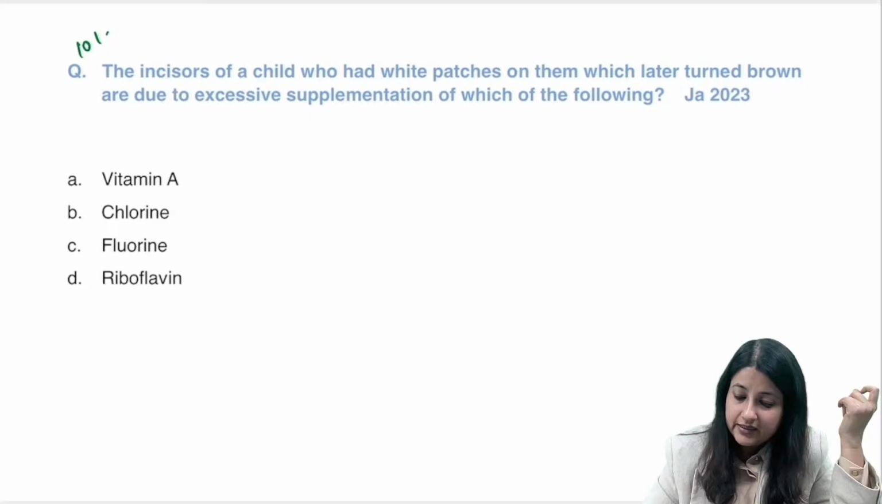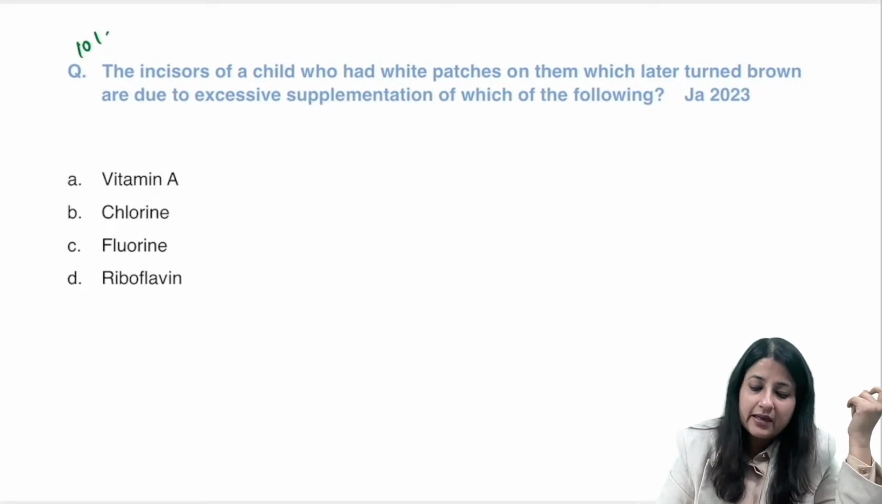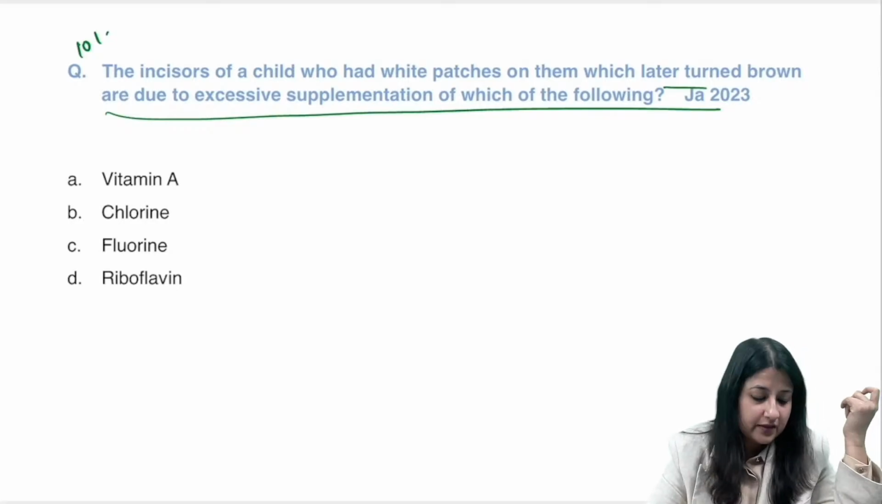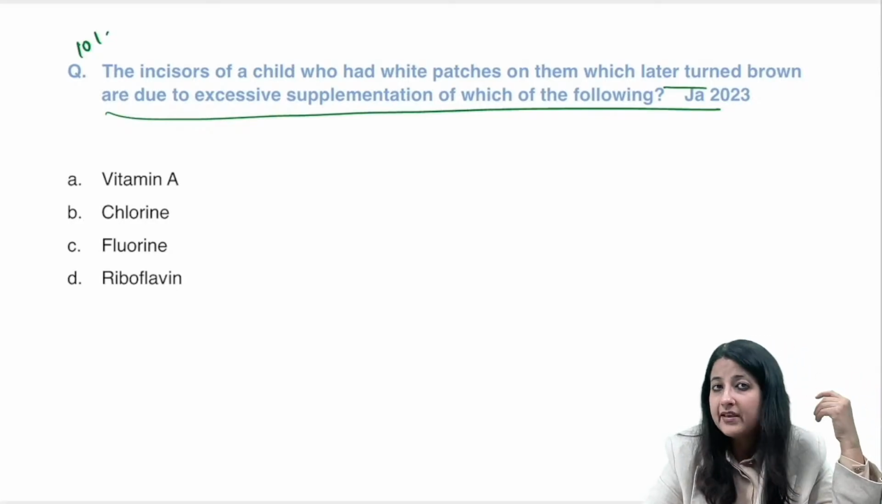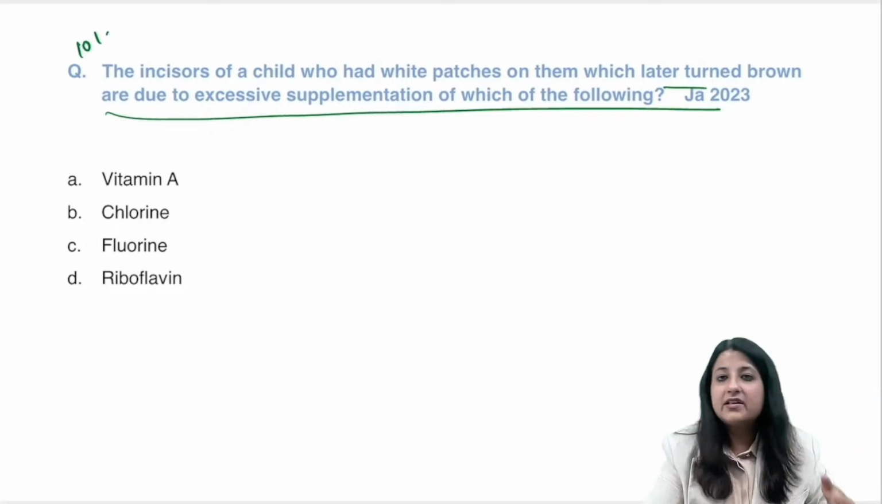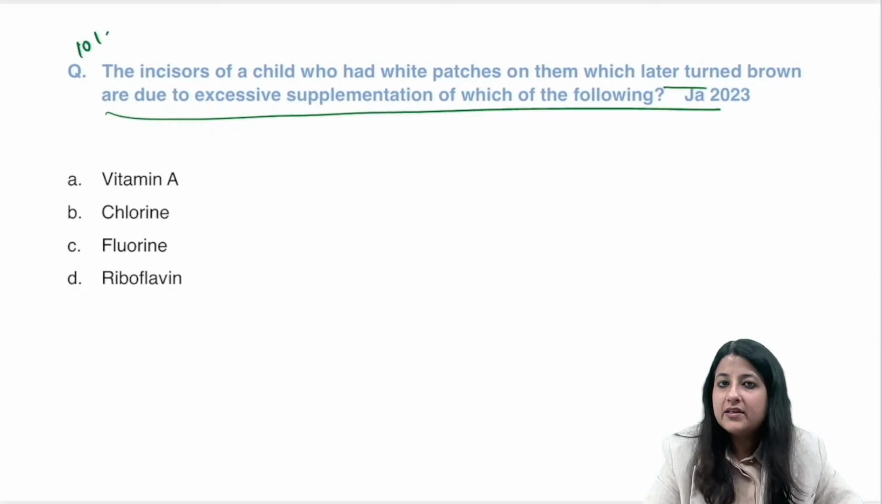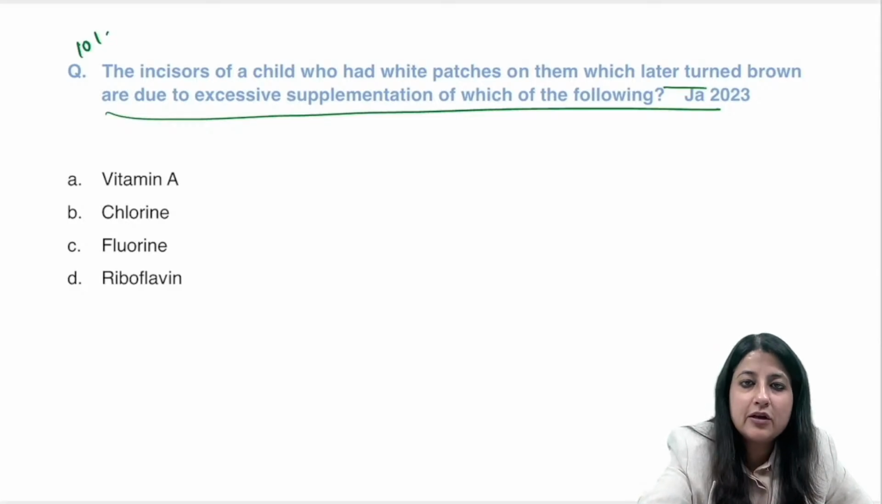What is the answer to this? Question 101. The incisors of a child who had white patches on them later turned brown due to excessive supplementation of which of the following? The mottling of the upper incisors of the teeth. What is the answer over here? This is very good, fluorine. Okay, what is the answer? Fluorine. Guys, you have to excuse me.